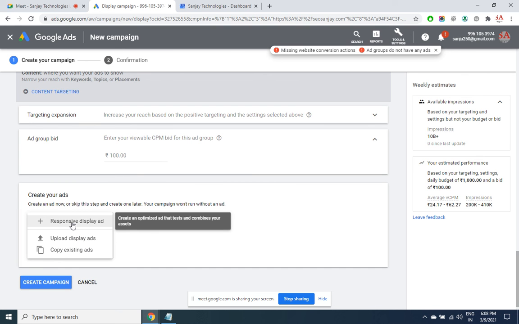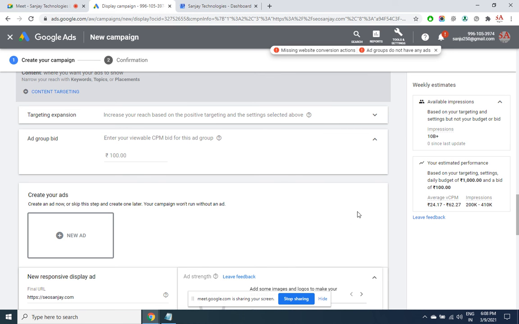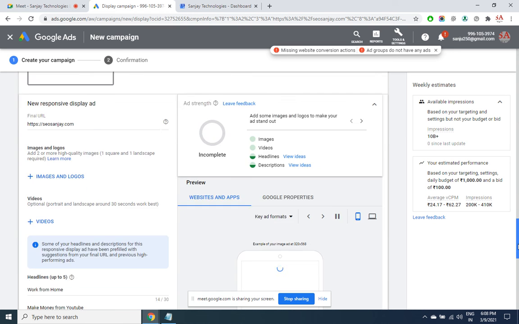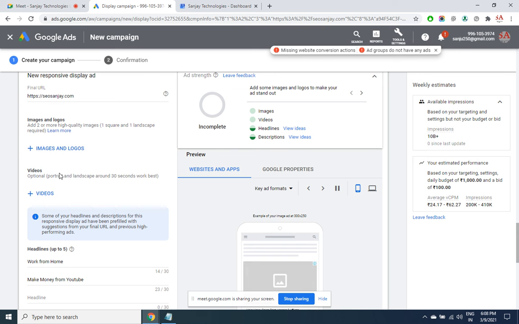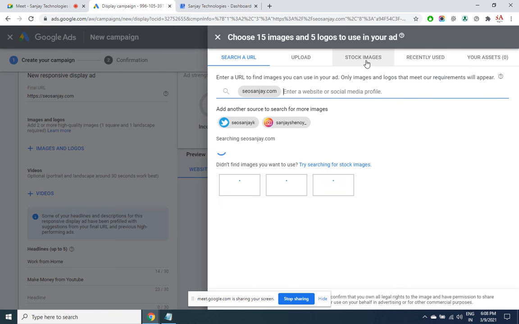Now in case you already have created an ad using various technologies, a responsive ad, then you can take it, you have to upload it. You have to upload all the images and logos. If you want to show video, you can. So this we have already discussed yesterday. So some images we have taken.